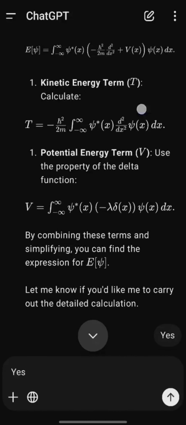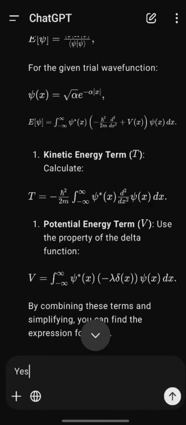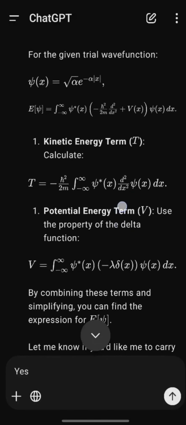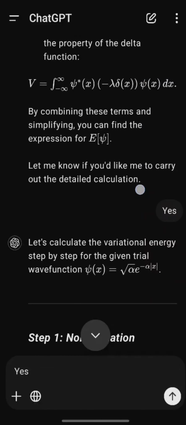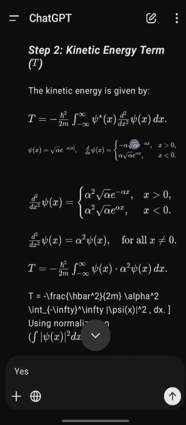Okay, if you take a pen and paper and start doing it, it will definitely take some 5 to 6 minutes if you are an expert. Okay, you have to remember this. Getting the answer in 2 minutes or 1 minute is not a game. Okay, but this is what ChatGPT does. It just straight away gives you the answer.